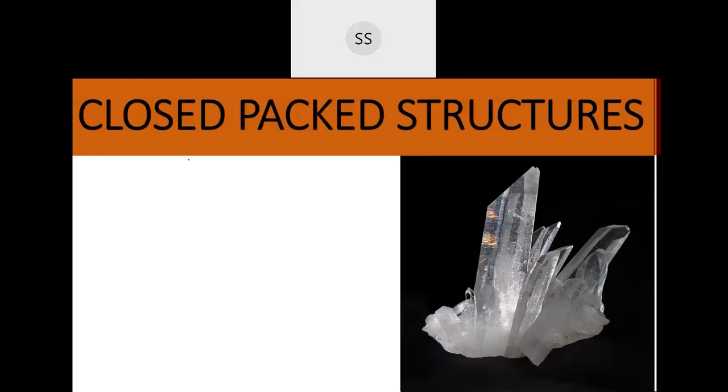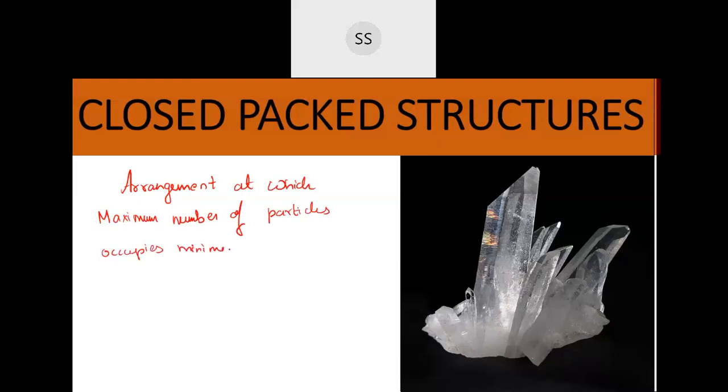a close pack structure. Okay, I'll write it down here. It is the arrangement at which the maximum number of particles occupies the minimum space. That is called a close packed arrangement.